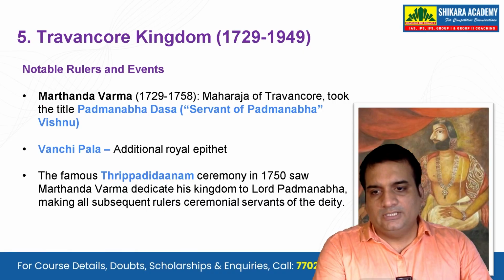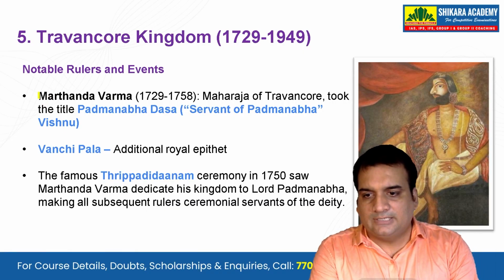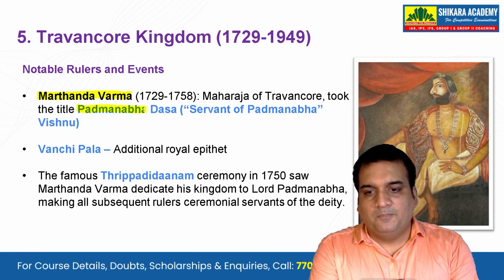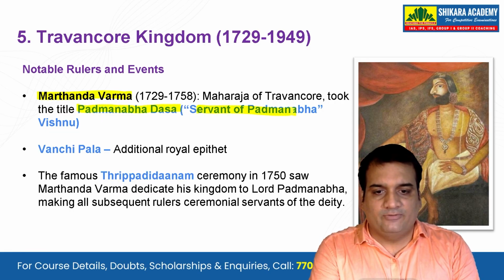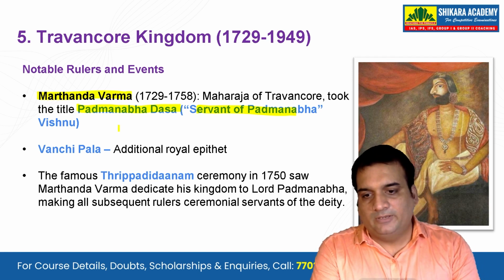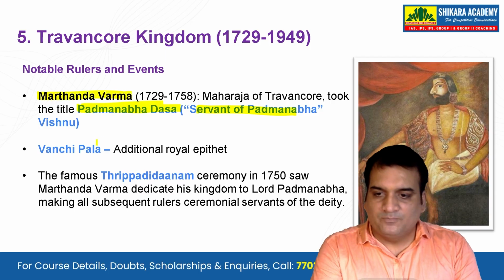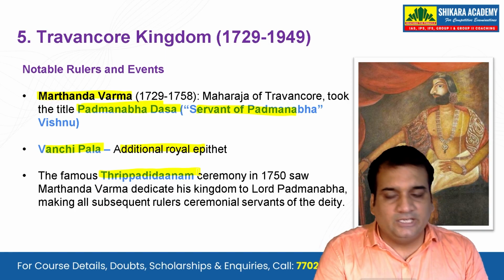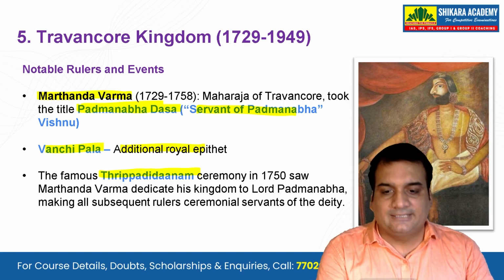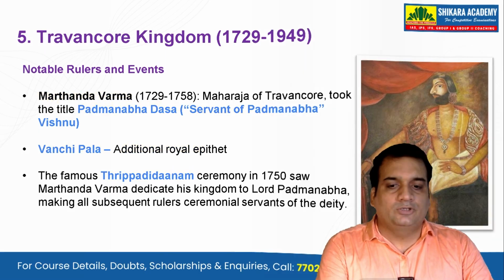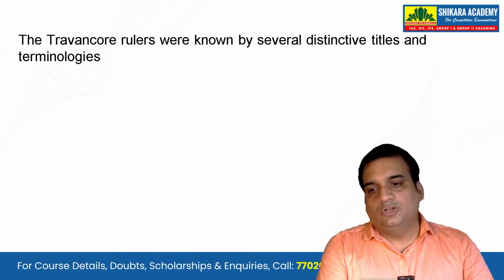Travancore kingdom, if we see, there were notable rulers and events like Marthanda Varma, the Maharaja of Travancore, who took the title Padmanabha Dasa, that is the servant of Padmanabha, Vishnu. Okay, so the Padmanabha temple is very famous, so he was known as Padmanabha Dasa. Vanchipala was an additional royal epithet, and the famous Thrippadidanam ceremony in 1750 saw Marthanda Varma dedicate his kingdom to Lord Padmanabha, making all subsequent rulers' ceremonies a service to the god or to the deity.